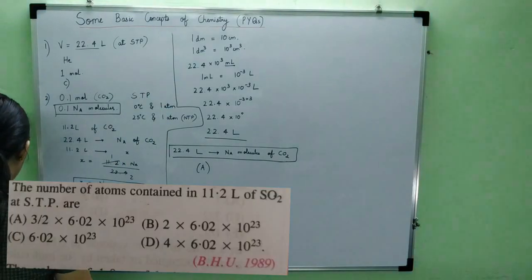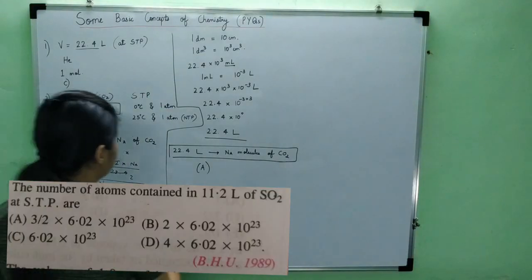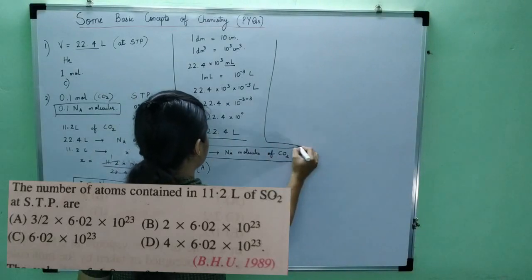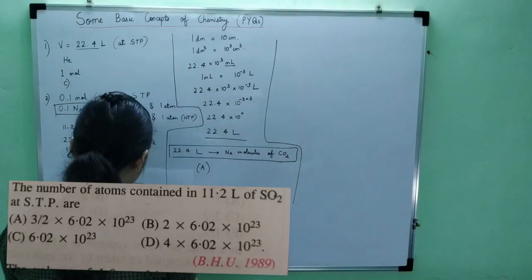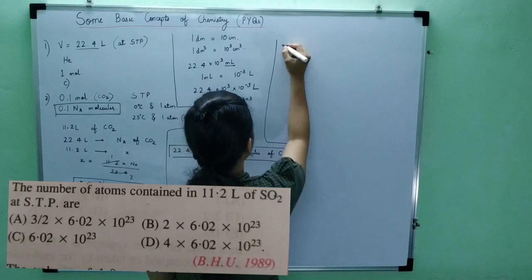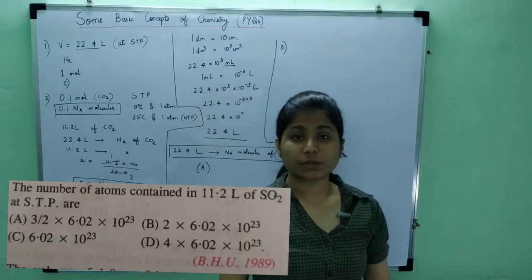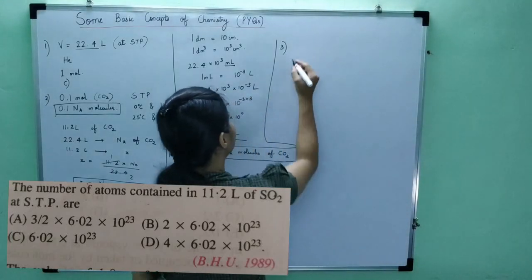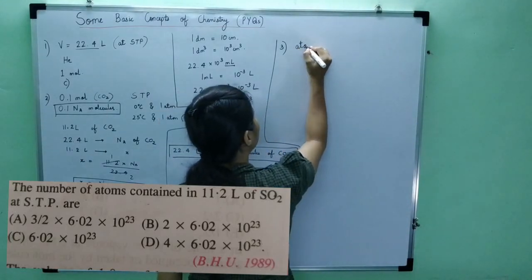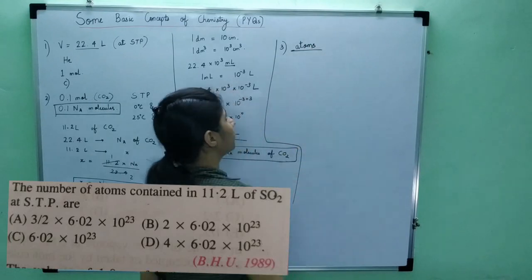Right? Now let's move on to the third question. So what is the third question? The number of atoms contained in 11.2 liters of SO2 at STP conditions. Okay, now we have to calculate, read this question very carefully. We have to calculate the number of atoms and not the number of molecules.